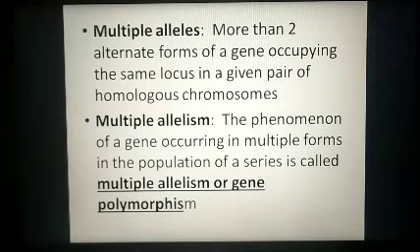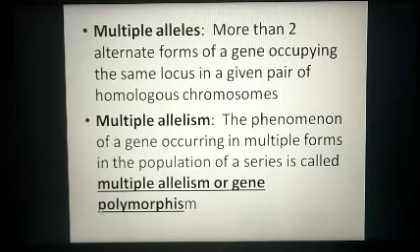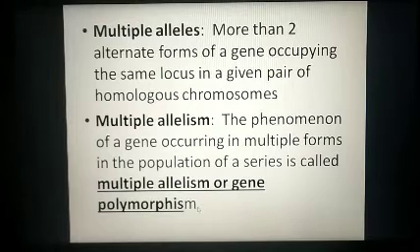And now, what is multiple allelism? The phenomenon of a gene occurring in multiple forms in the population of a series is called multiple allelism or gene polymorphism. This phenomenon of occurrence of more than two alternate forms of genes is called multiple allelism, or it is also termed gene polymorphism. Yes, poly means many, morphism means the types.